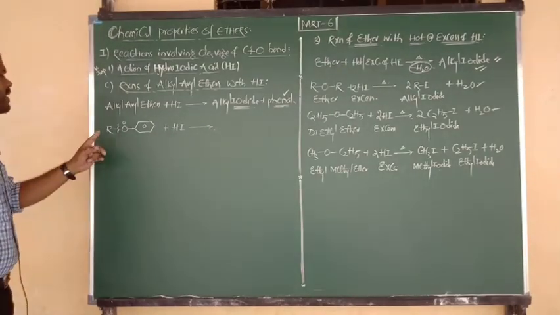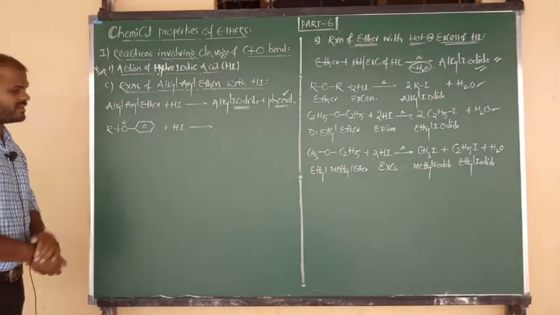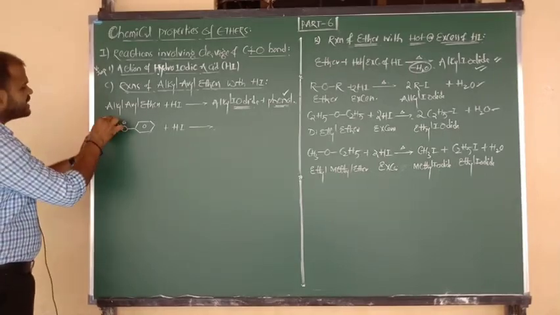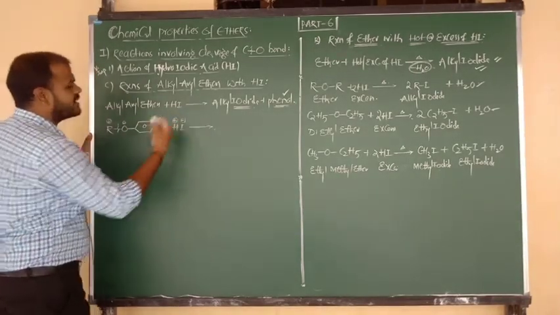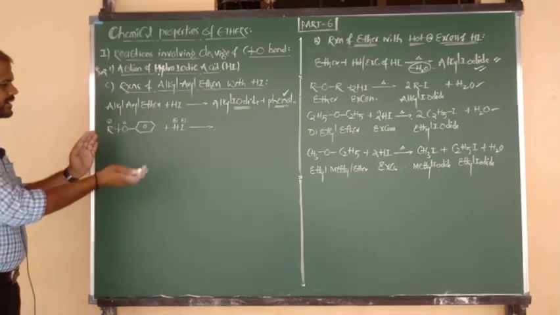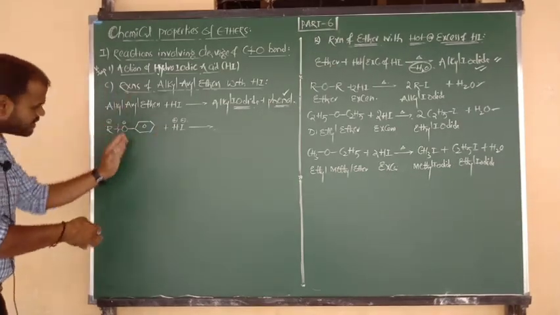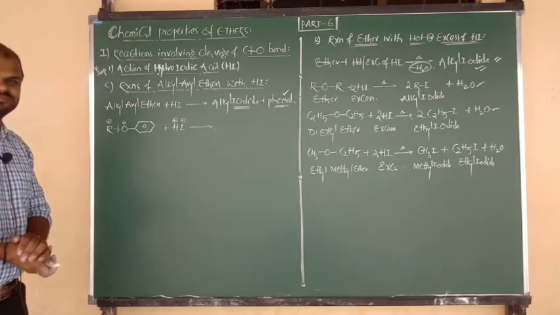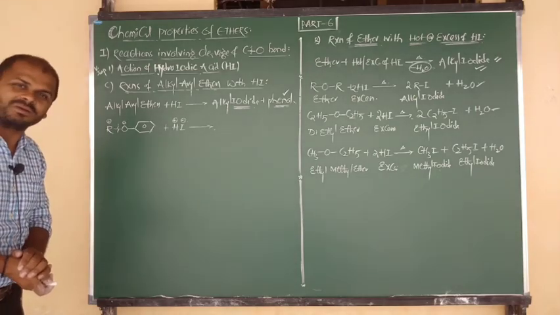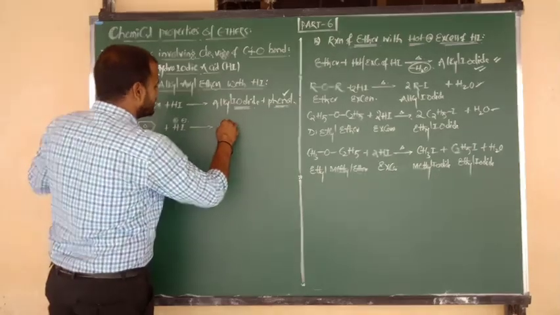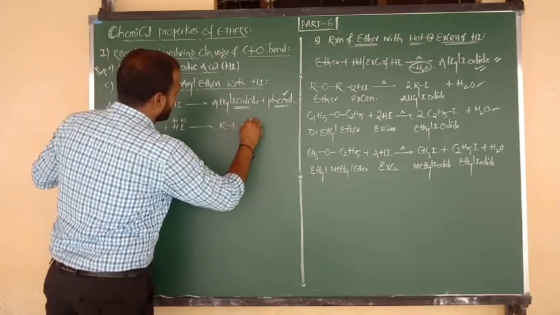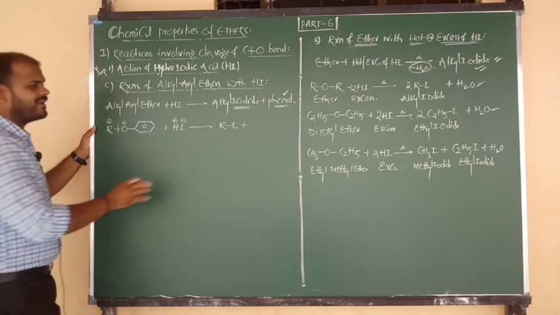But we can break the bond between alkyl and oxygen. O contains a negative charge and R contains a positive charge. Hydrogen contains a positive charge and I contains a negative charge. Now minus attacks plus and plus attacks minus, and you get the products. R plus is attacked by I minus, so the answer is RI. Understood?